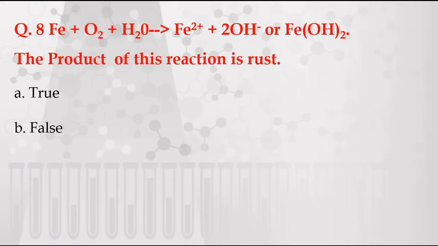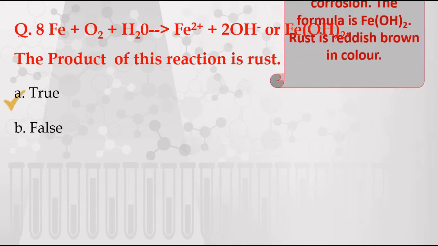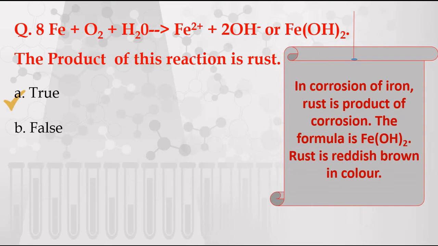Next question. The reaction is given: Fe plus O2 plus H2O gives Fe2+ plus 2 OH minus ions, or this is Fe(OH)2. So the product of this reaction is rust. The options are true or false. Yes, it is true, because in corrosion of iron, rust is a product of corrosion. The formula is Fe(OH)2. Rust is reddish brown in color.